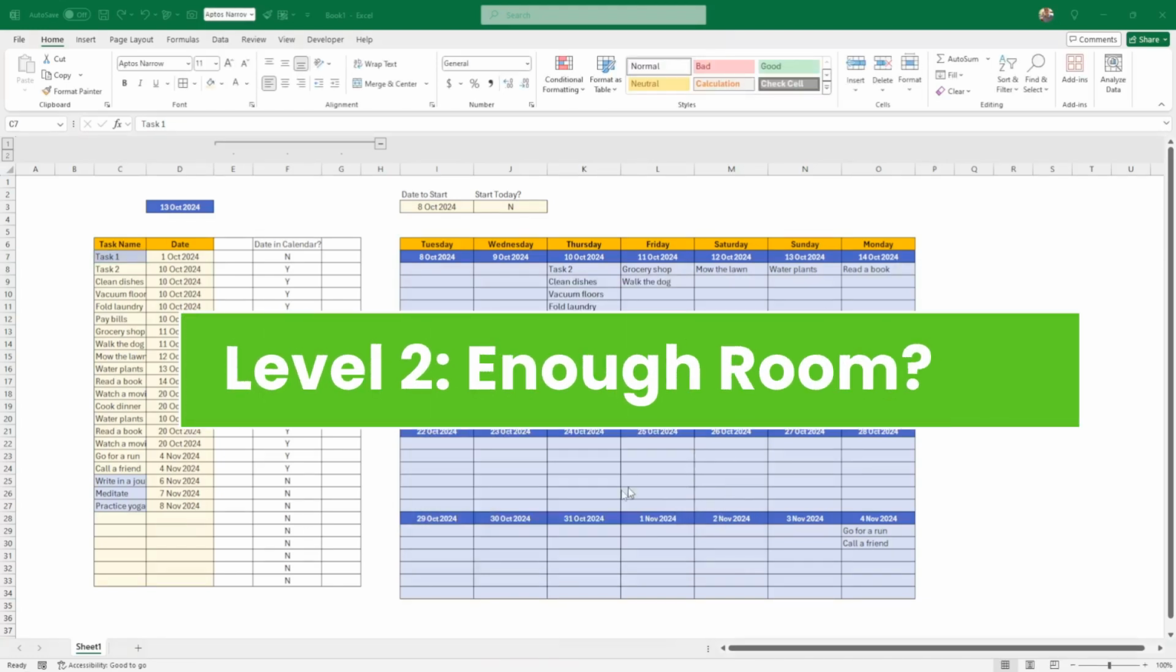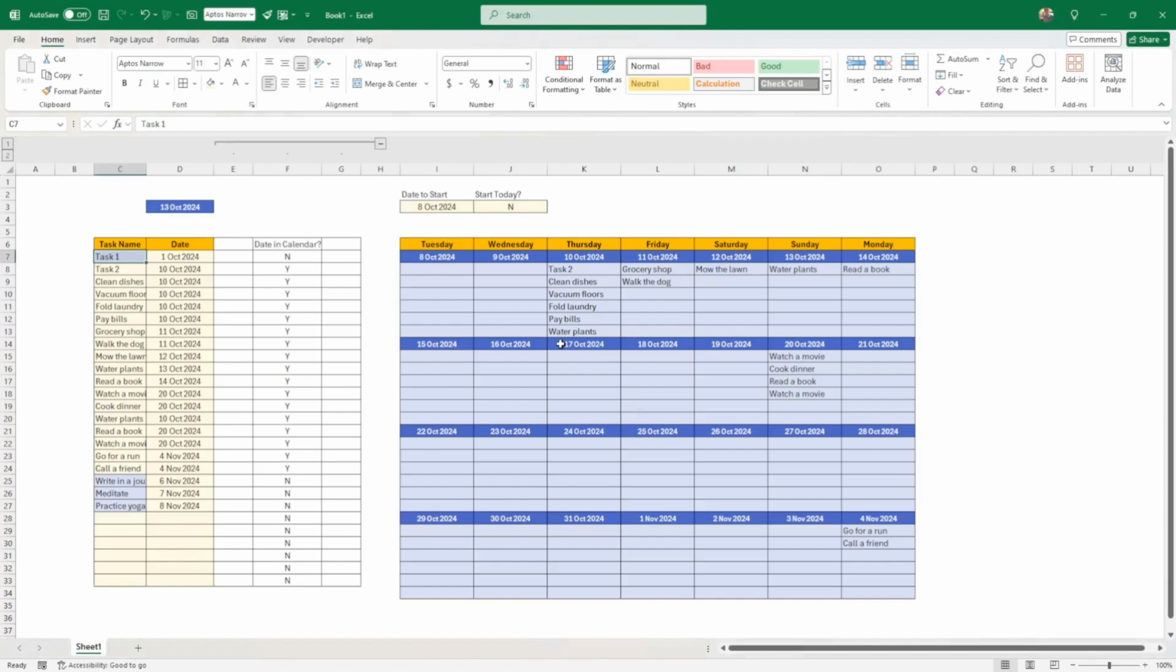Now we are ready to do the level 2, which is checking that there's enough room. So for instance, here if I take it to the 10th of October, there's 2 mil here and there's a spill. So that means that Excel is telling me, hey buddy, you have 7 tasks and I only have room for 6. Do something about it, work on it. And this is what I'm going to do. I'm going to work on that.